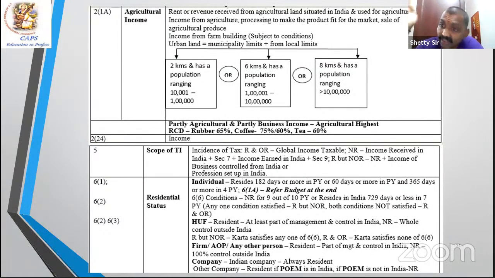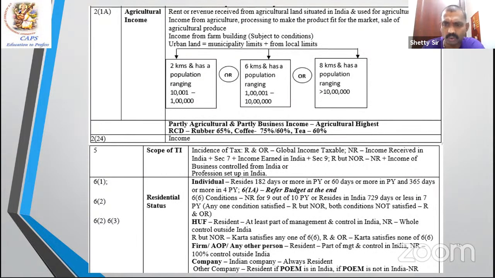However, when you have other incomes, there is a concept called partial integration, where agriculture income should be above 5,000 and non-agriculture income should be above basic exemption. That is, there is partial integration where you have partly agriculture income and partly business income. For rubber, coffee and tea, agriculture income is highest: rubber 65%, coffee 75%, tea always 60%.